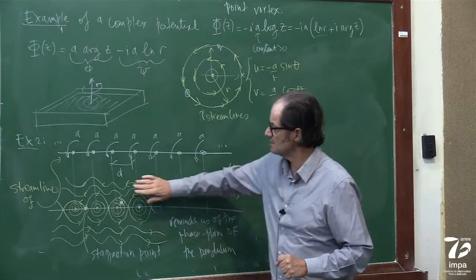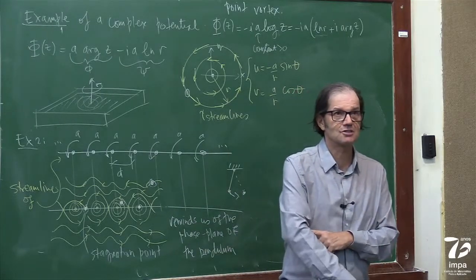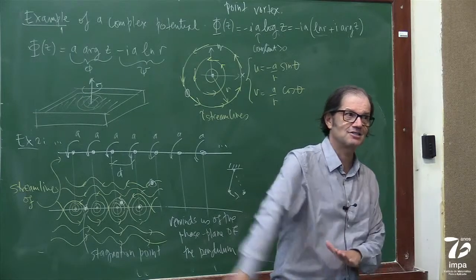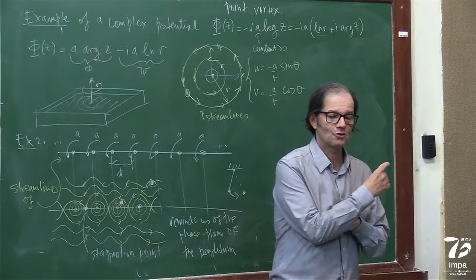And what happens up here? Up here, if I give initial conditions, which is an initial position and an initial speed, and the initial speed is very high, so it goes like this.